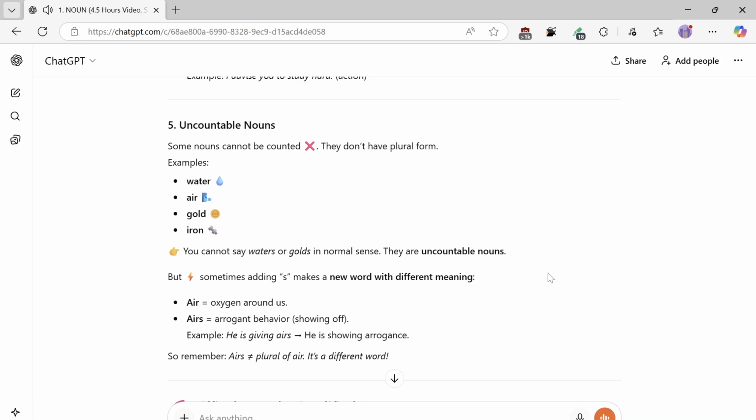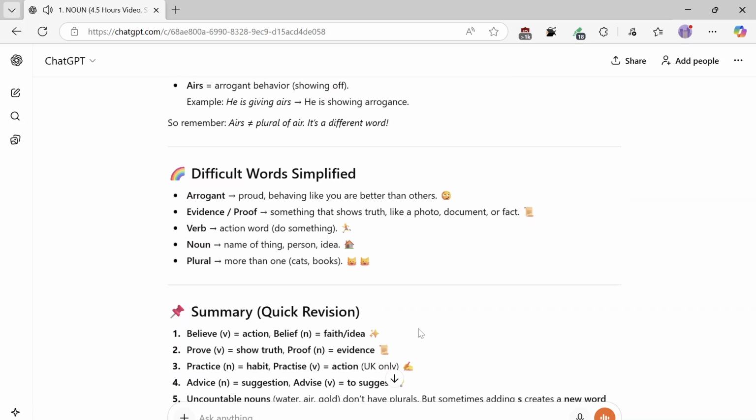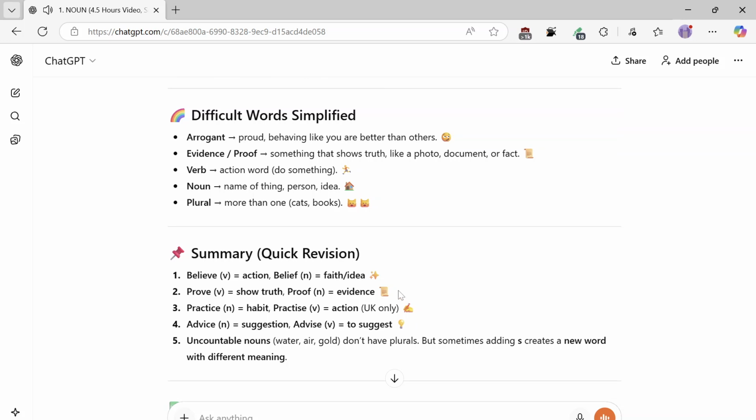They are uncountable nouns. But sometimes adding S makes a new word with a different meaning. Air equals the oxygen around us. Airs is arrogant behavior, showing off. Example: He is giving airs, he is showing arrogance. So remember, airs is not the plural of air, it's a different word. Difficult words simplified: arrogant means proud, behaving like you are better than others.